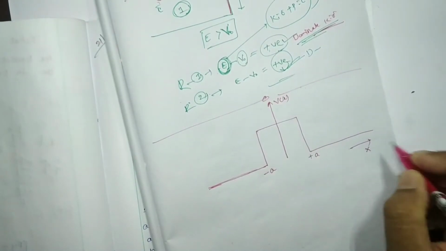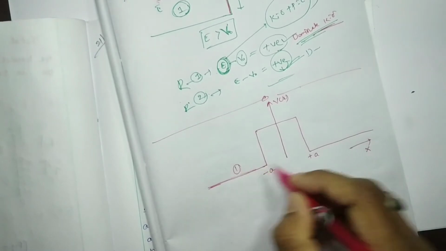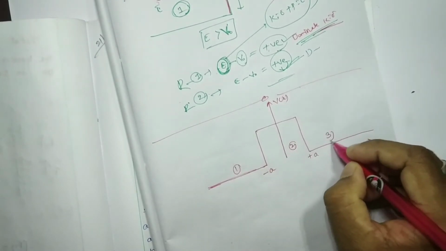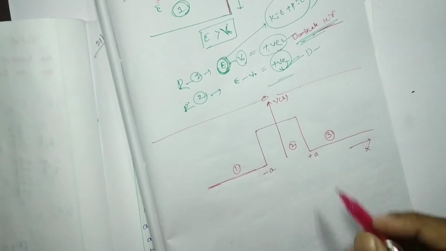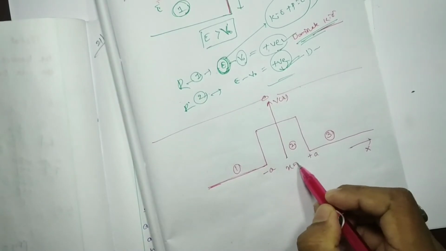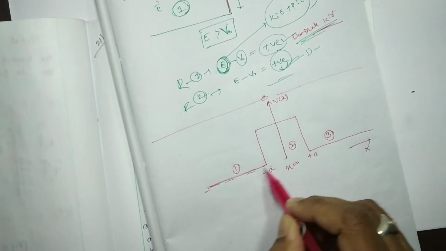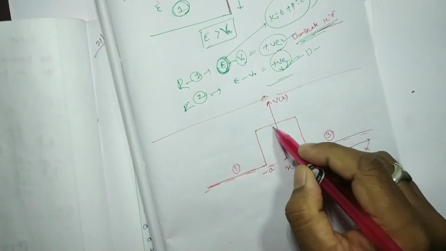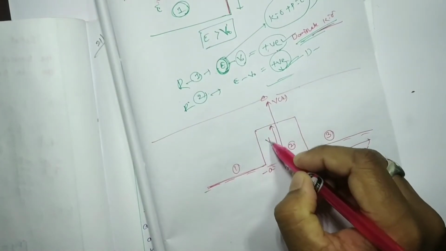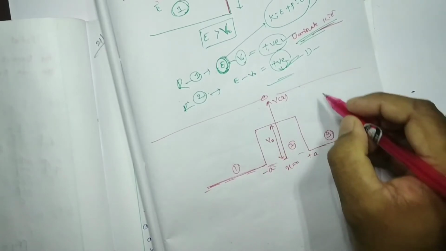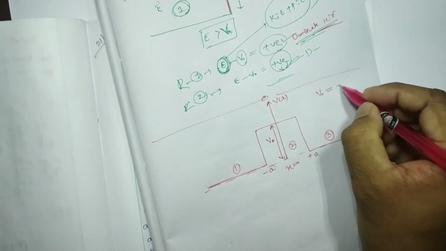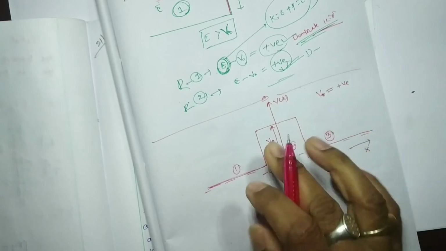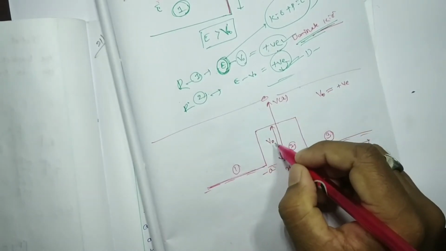This is region 1, this is region 2, this is region 3. With x equal to 0 here, the height V0 is taken as positive.